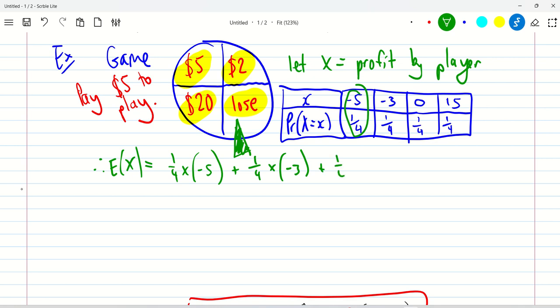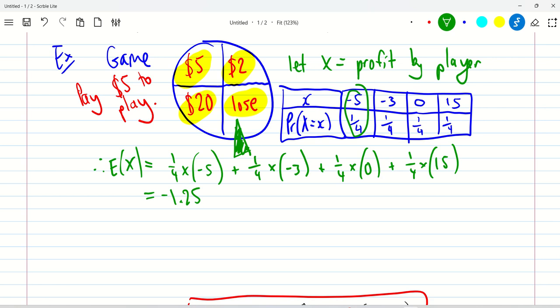Plus the next 1/4 of the time, we're going to get $0. And then plus another 1/4 of the time, we're going to get $15. Okay, and let's sort all this out and let's have a look at what we've got. If we add all these things up, this will be what we expect to win on average over a long period of time. So that's -5/4, so that's